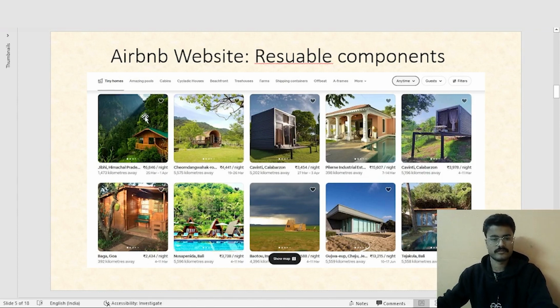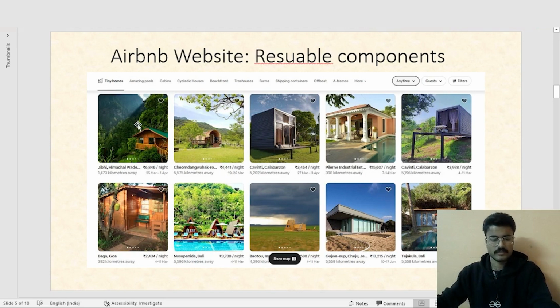As you can see here, upon visiting this page and searching for anything, let's say I searched for tiny homes near me. As you can see, there are many cards displayed here. But if you look closely, let's compare this one and this one.